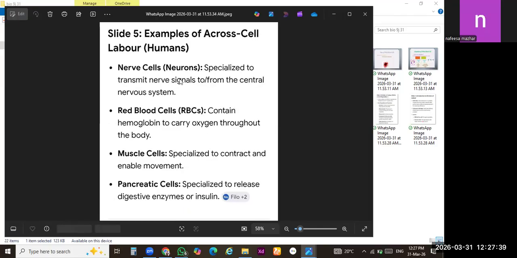So when these cells join together to perform a specific task, that is called the division of labor between the cells. Let's suppose we have discussed nerve cells in detail. All the nerve cells join together to perform a specific task: to carry signals and messages from the brain to body parts and from body parts to the brain.